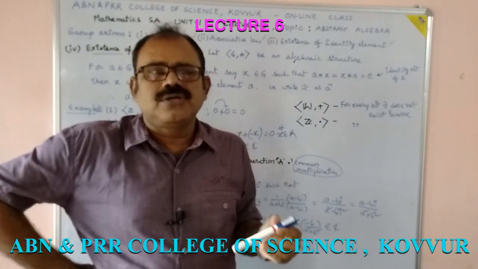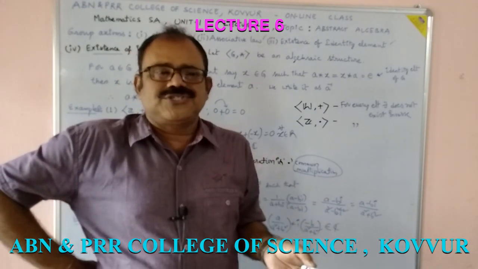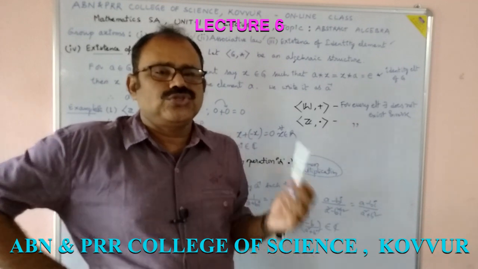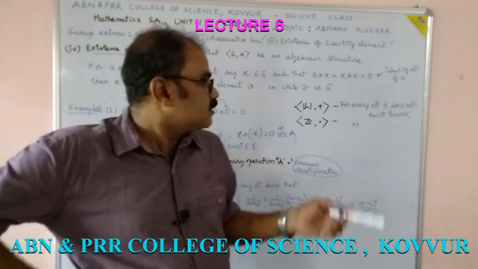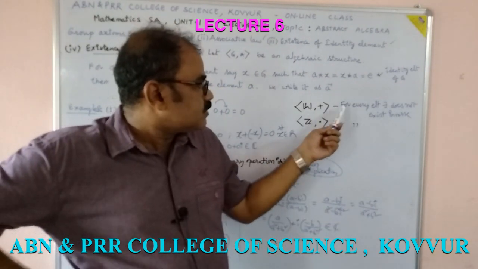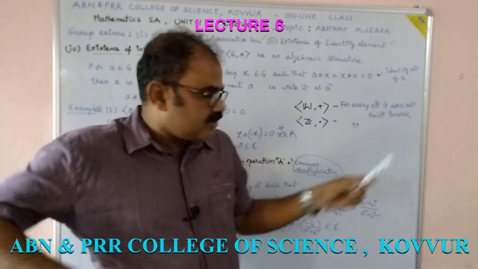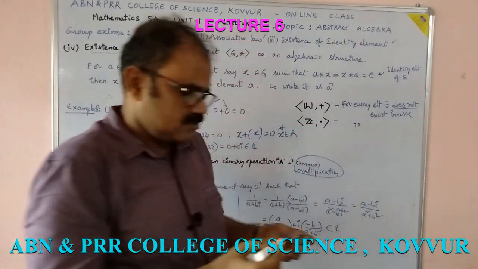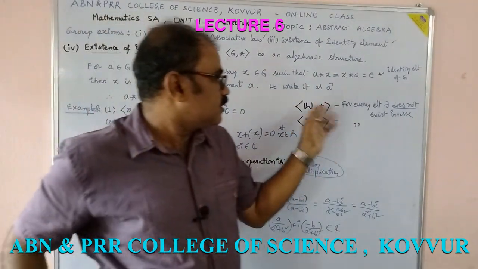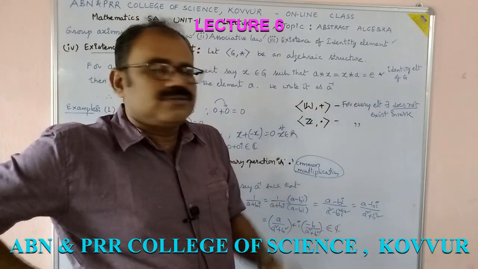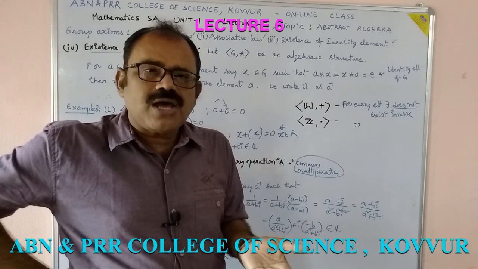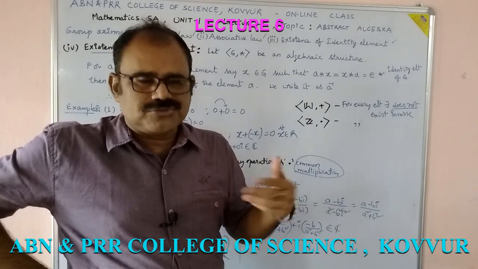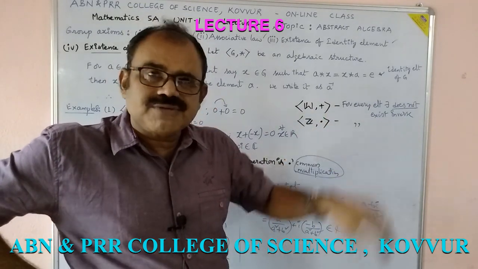Whole numbers means all natural numbers including 0: 0, 1, 2, 3, 4, 5 like this. In W plus, for every element there does not exist an inverse. Let us consider 3. There is a 3 in the whole numbers, all positive integers including 0. What is the inverse of 3?